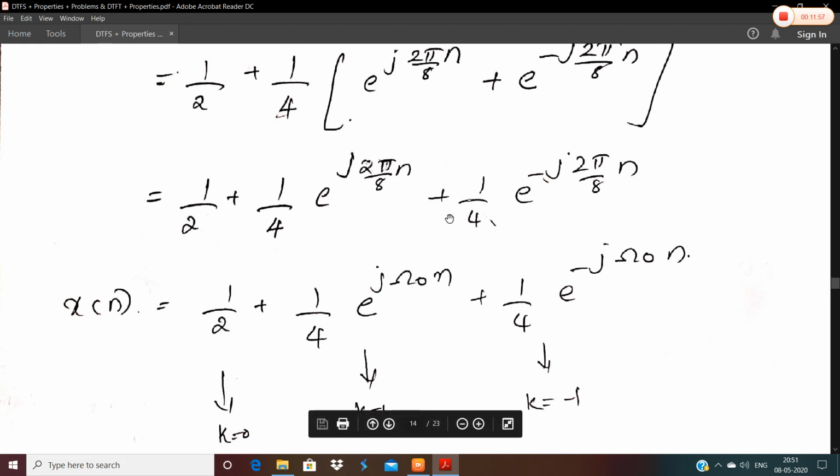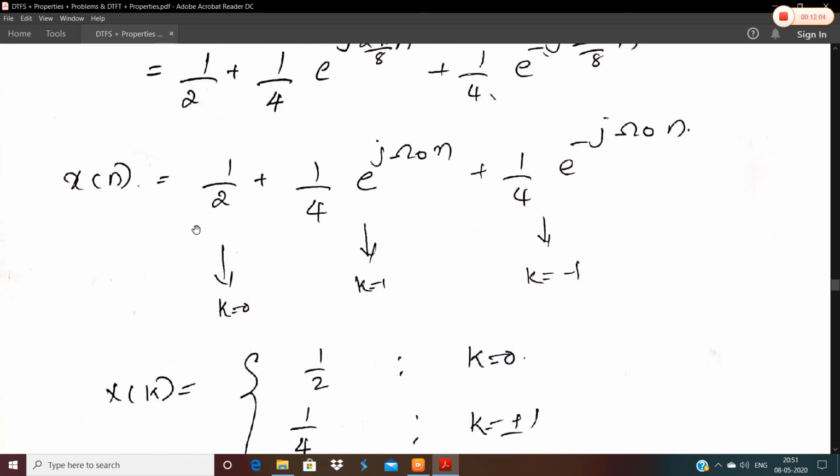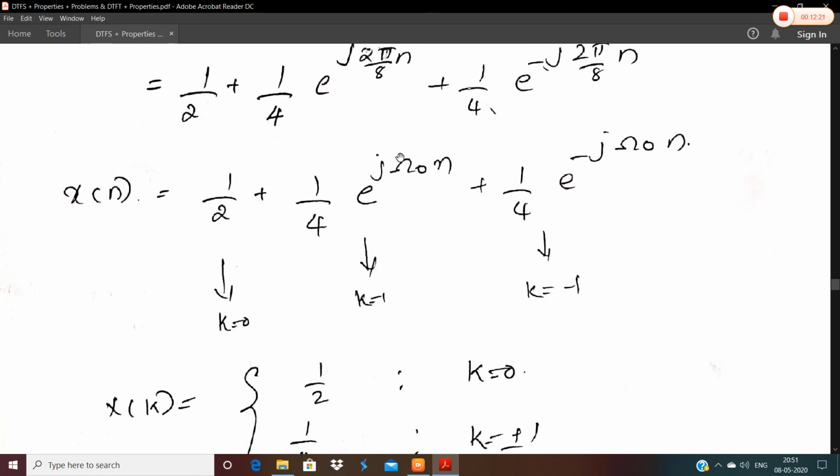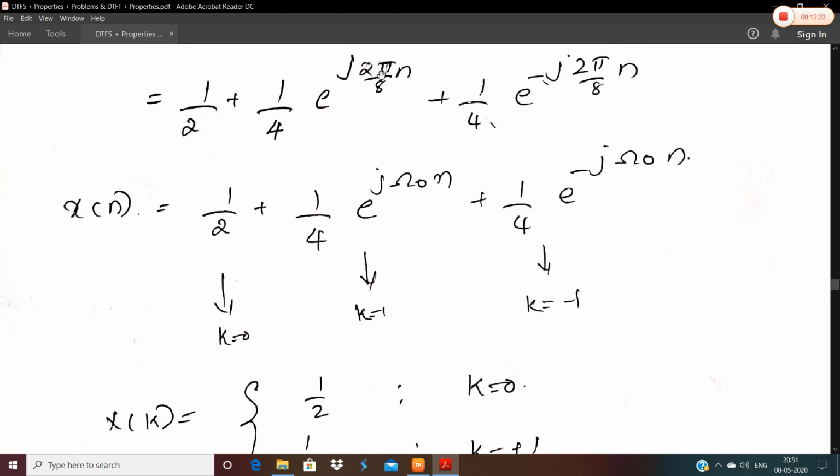If you compare it with the standard synthesis equation of DTFS, we get that for k is equal to 0, there is no exponent term, because e raised to 0, if k is equal to 0, becomes half into e raised to 0, which is half into 1. So this term contributes when k is equal to 0. And this is when k is equal to 1, because here omega naught's value is pi by 4, that is 2 pi by 8.